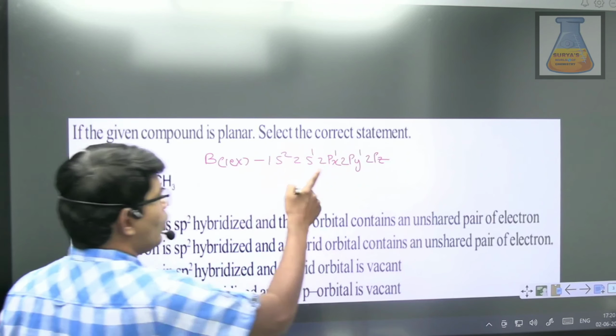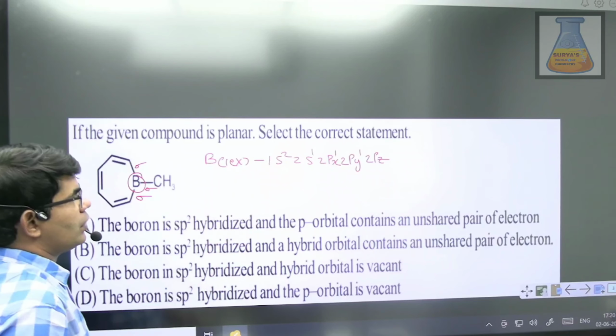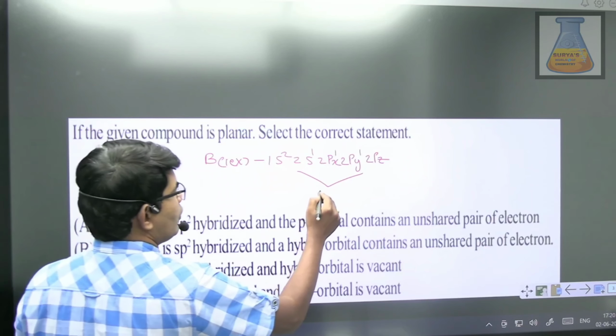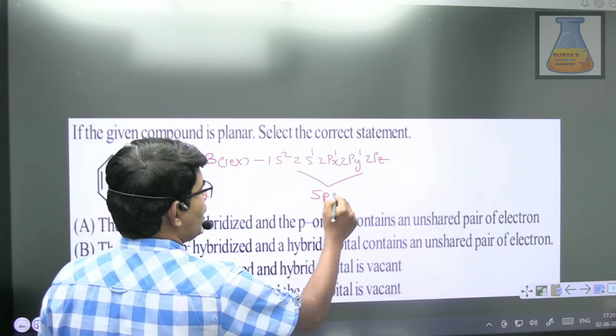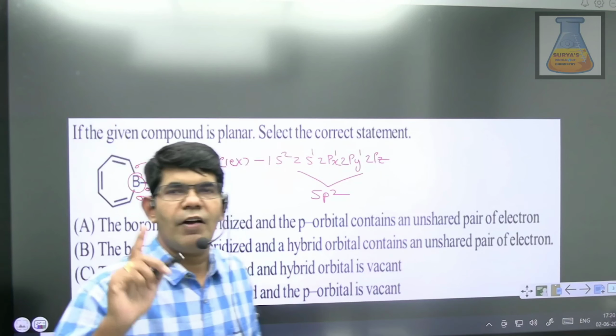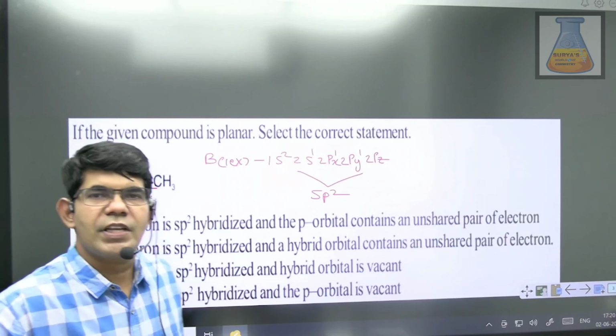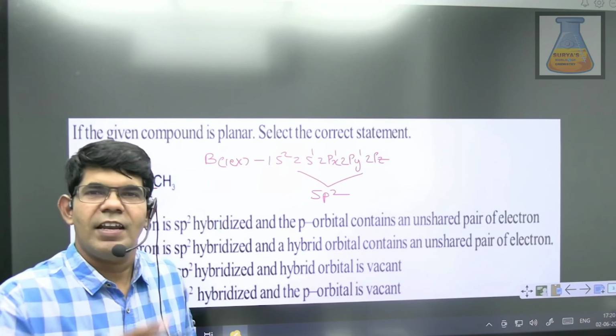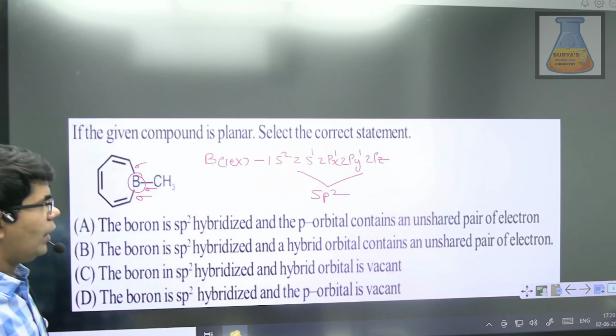So there is no electron in the 2pz orbital. So there are 3 half-filled atomic orbitals, and it will form an equal number of hybrid orbitals. That is, it will form 3 sp2 half-filled hybrid orbitals, which can be involved in covalent bond formation. Right? Now let's have a look at each option.